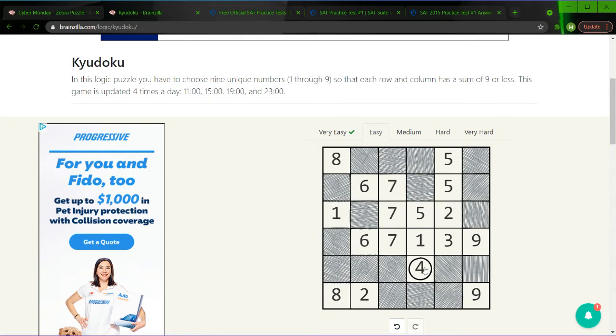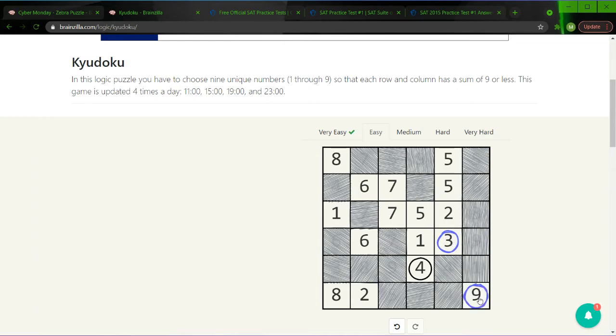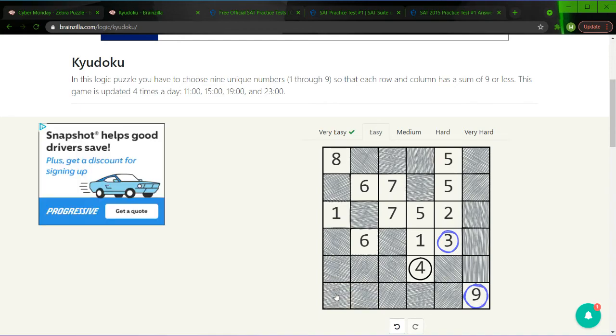4s, we have 4 circled. 3, 3 is probably here. I don't see anything else anywhere else. We can leave the 9, 7, keep the 6 and the 1, and we keep the 5s and the 2. 9 must be here because it's the only 9 left. We eliminate the 2 and the 8. 8 must be here, so we eliminate the 5.